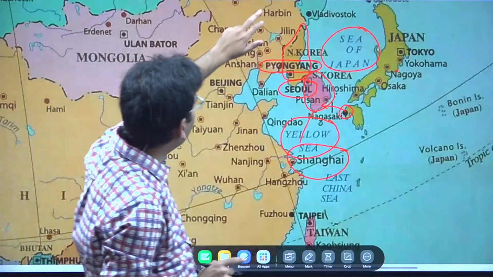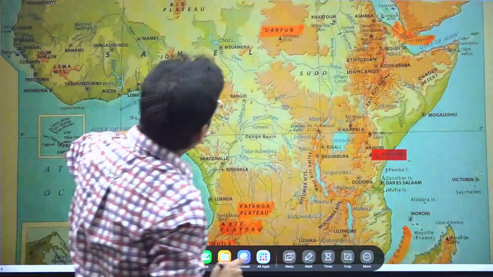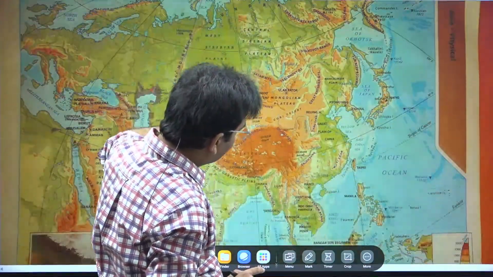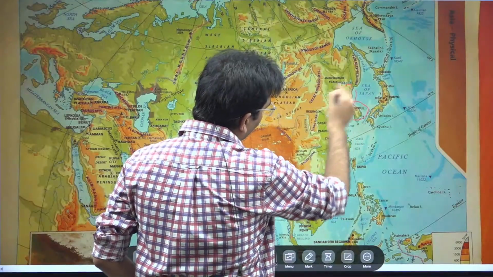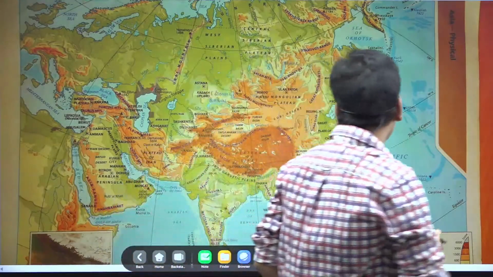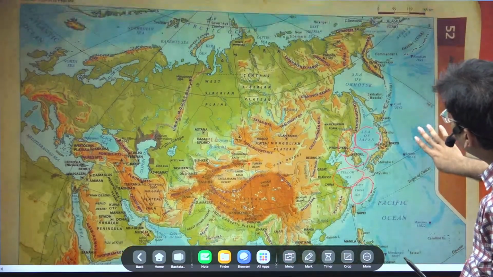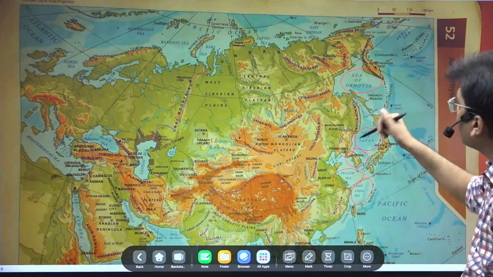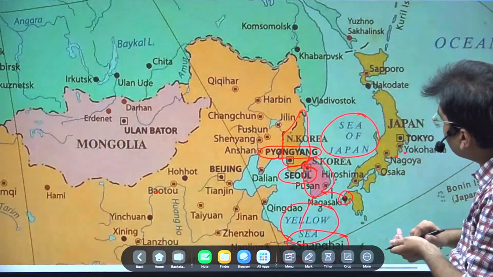In the physical map, please open the physical map. This is the political map, this is the physical map. And here you will find again, this is South Korea, this area is North Korea, the Sea of Japan and the Yellow Sea. Here you will find that the East China Sea is here. And beside that, above, you will find the Sea of Okhotsk.